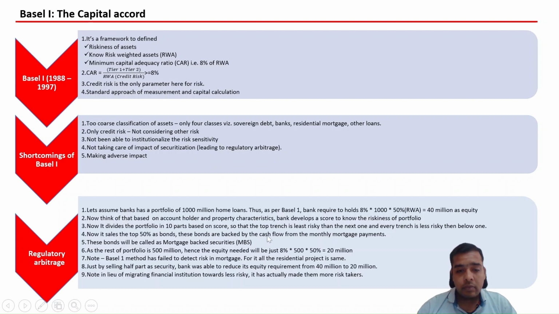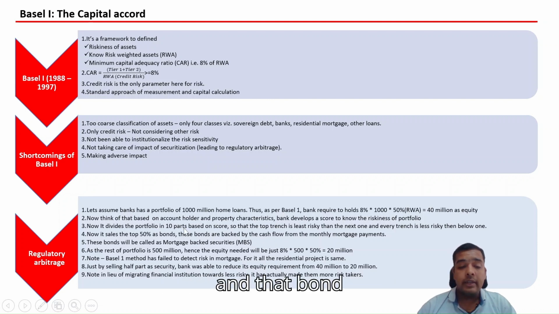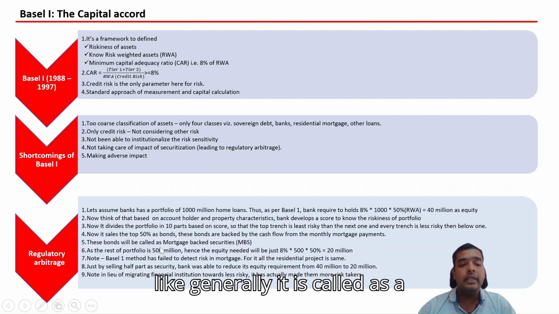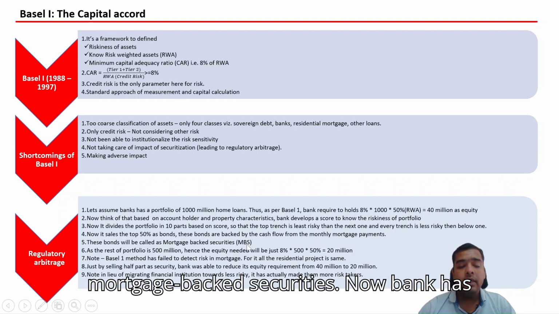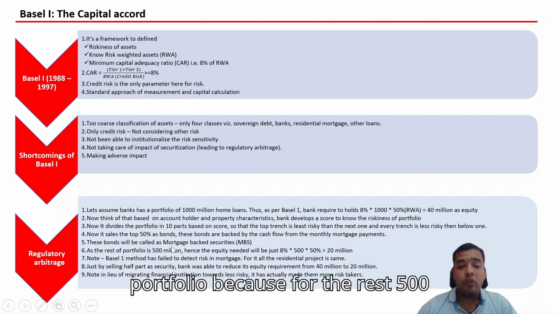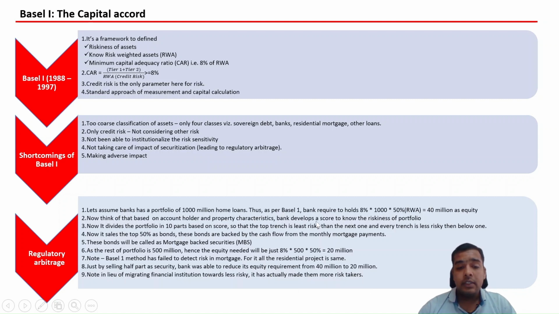That portion the bank converts into a bond, and that bond is backed by its monthly payments, which is generally called a mortgage backed security. Now the bank has only 500 million of home loan as a portfolio, because the rest, 500 million, the bank has converted to bonds and sold in the market.